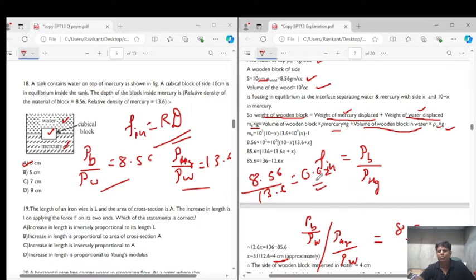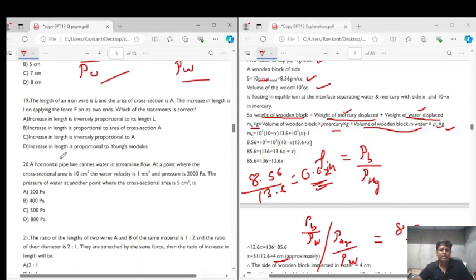It means 60% of the object is inside. 60% of 10 centimeters, this is 10 centimeters, is 6 centimeters. So we can get an approximate answer of this question. This is another way, but the reliable way is the first method which we have told you, right? So the correct answer for question number 18 is option A, that is 6 centimeters.